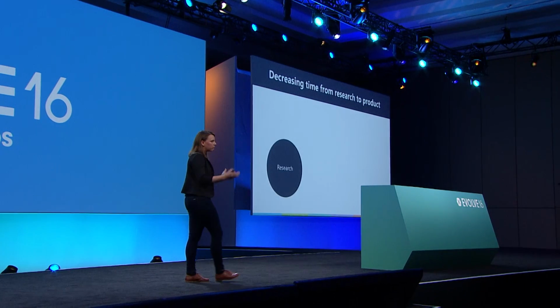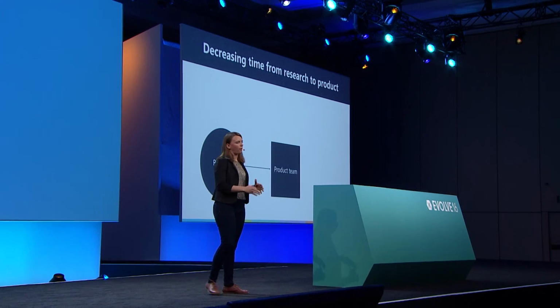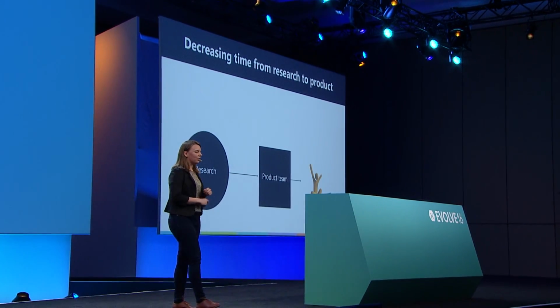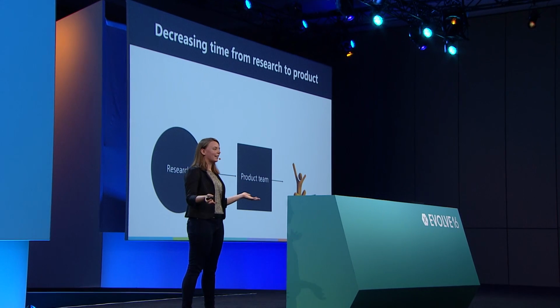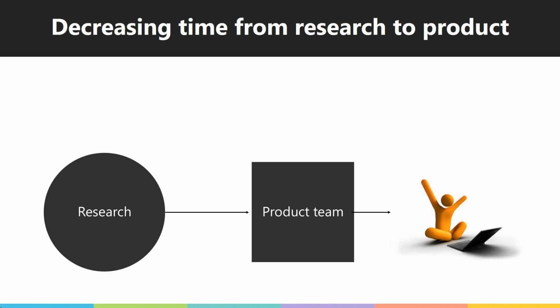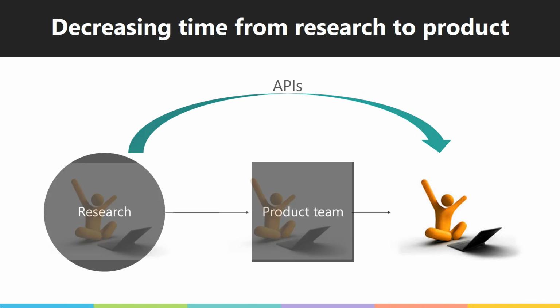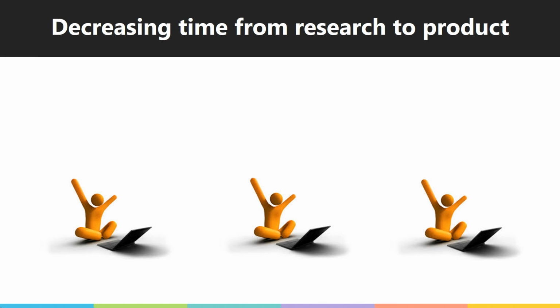And the reason why this is so exciting is the way we've previously approached this problem is we have research, and they're working with the product teams, and they iterate, and they publish a bunch of papers, and eventually we get to this really good spot, and then the product team bakes it in, and then we ship it to customers, and everyone's happy and rejoices, which is great. But we actually want to make this a lot shorter loop. Why do we have this man in the middle? Why don't we just give this technology to everyone? And so that's why we're making these APIs. So now not only can more people develop, we have a lot more happy customers, and we can all make our customers happy. And a really good example of this is actually our Emotion API that I'll be talking about a little bit later.